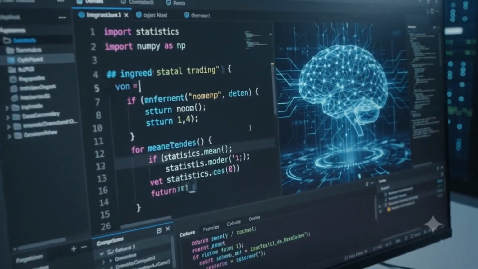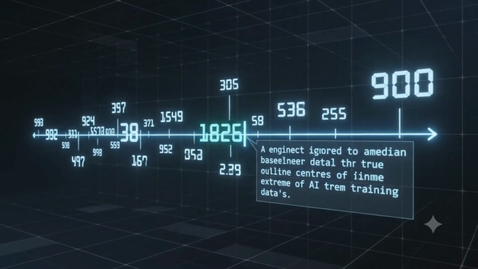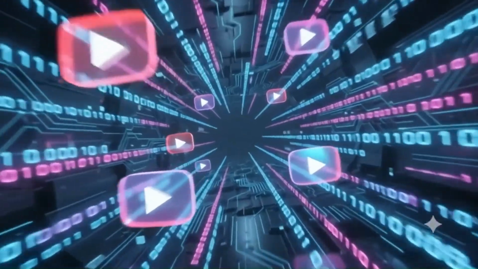Unlock Python's built-in statistics module, the secret weapon for AI engineers. Master averages, handle outliers, and calculate variance. Level up your data science skills.